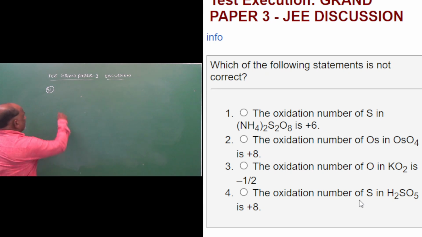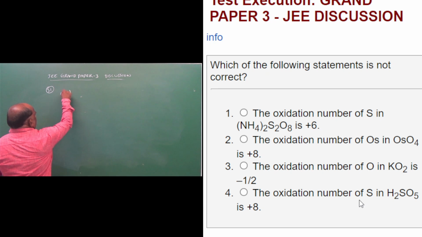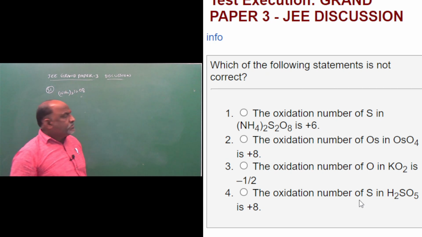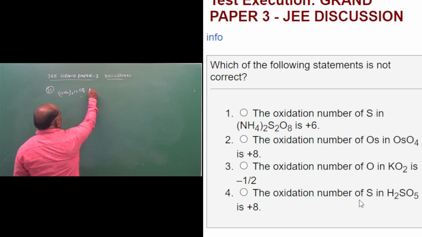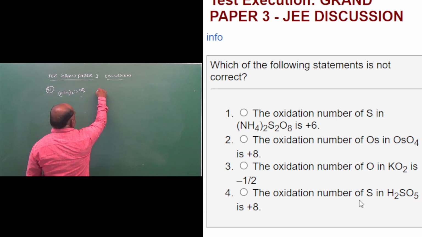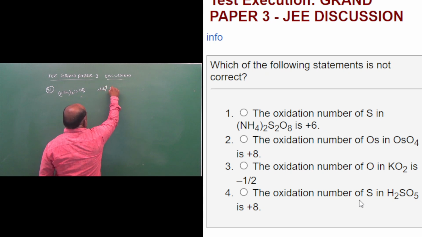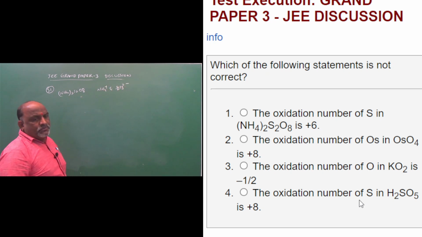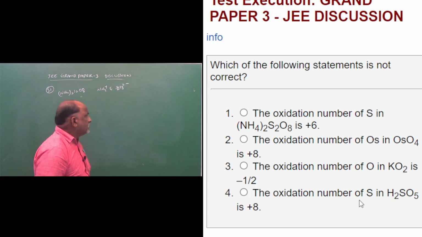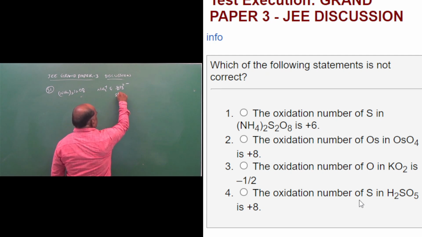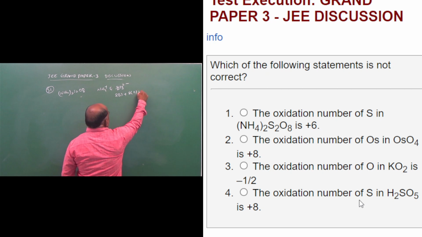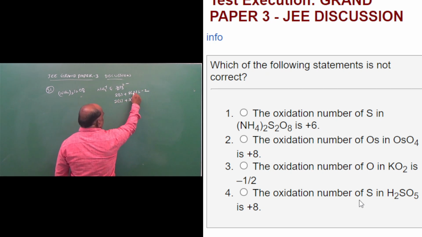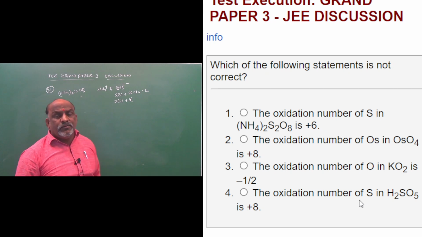So here, (NH4)2S2O8. What is the oxidation number of sulfur? You already know this can be written as NH4+ and S2O8 2-. This is an example of a peroxy linkage.